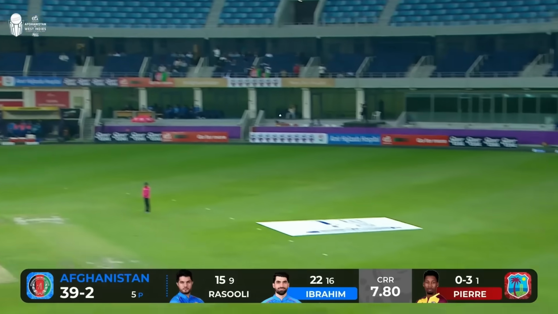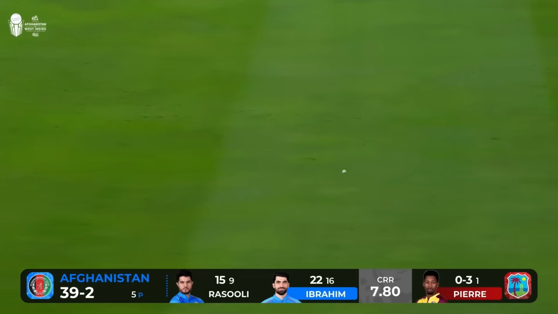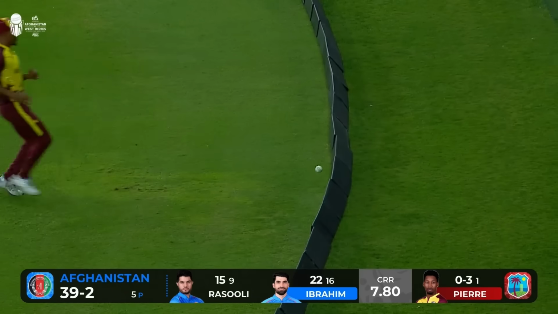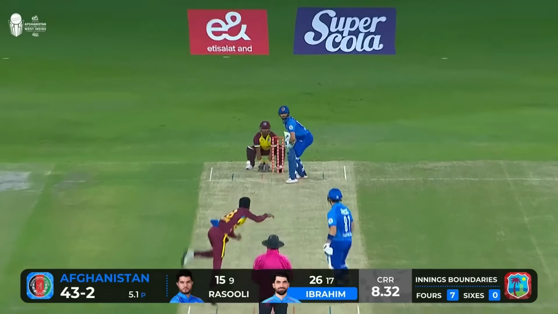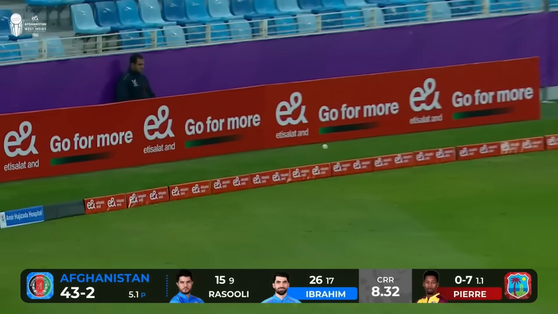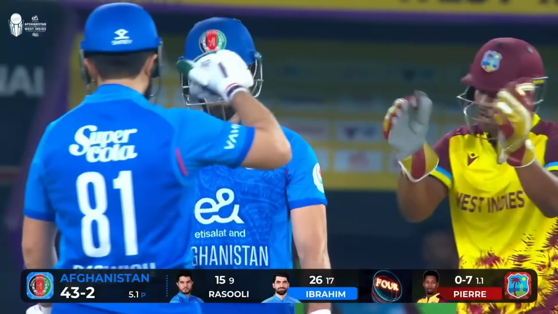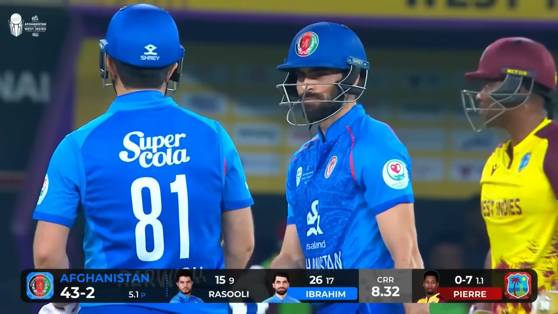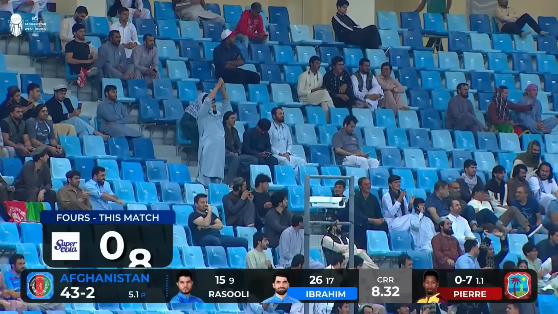Down the track, over the top of mid-on. He's taking chances. Ibrahim, mid-off back. This time he thunders that through the offside. That's a fantastic feat. Gave himself a little bit of room early. Loves it through that offside, doesn't he?